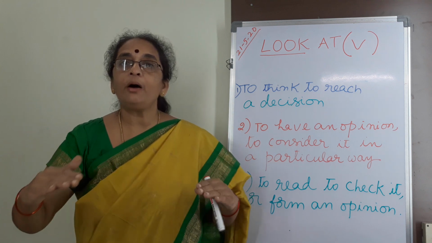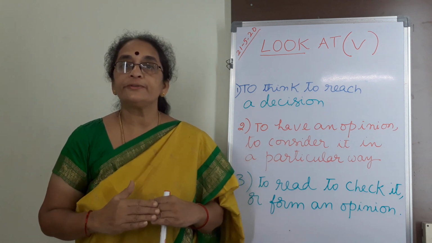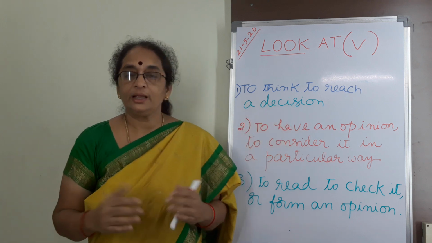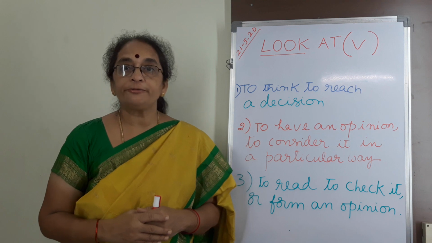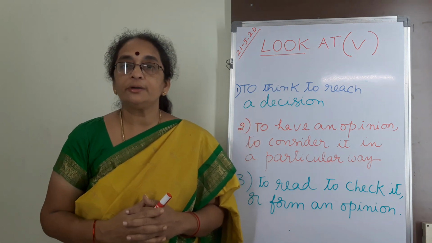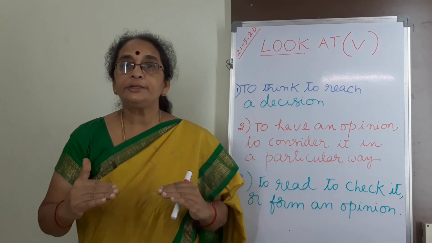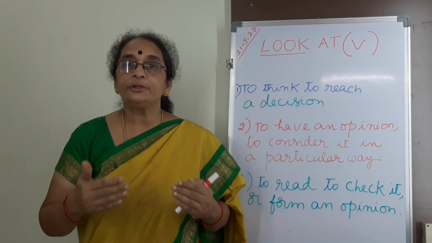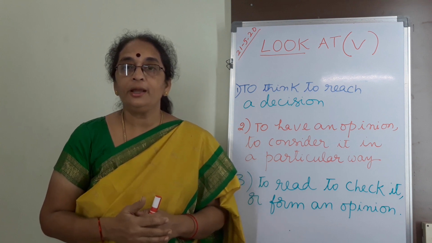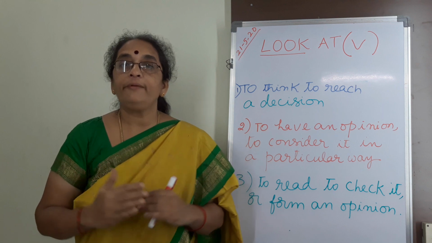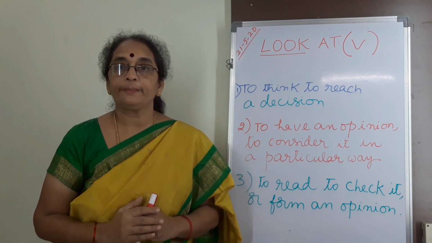He is thinking of all these important issues of the company to reach a decision. So the managing director of the company is looking at the strategies of cutting down the expenditure. The managing director of the company is looking at the ways of reducing the wastage of the company.